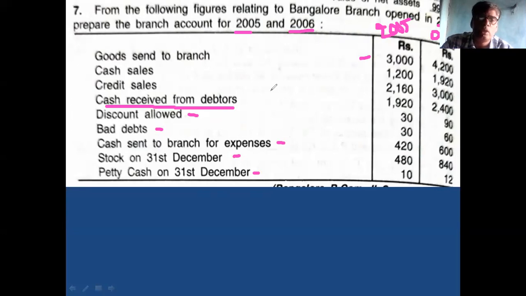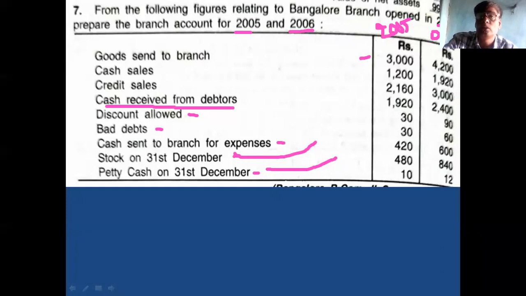For 2005, there are two balances, one on 31st December and another also on 31st December. These are year-end balances, and year-end balance means closing balance. And what about the opening balance? For 2005, there is no opening balance because the branch started in the year 2005.